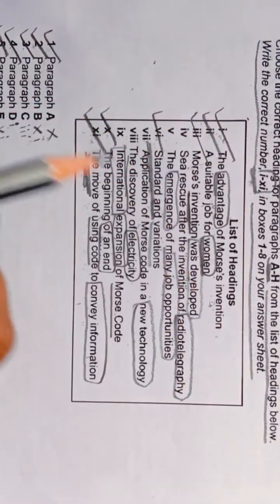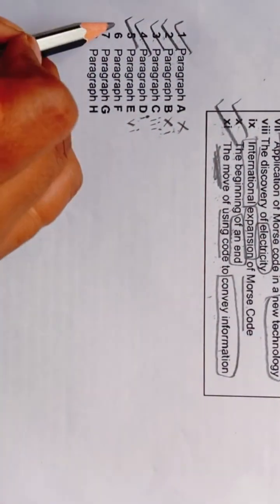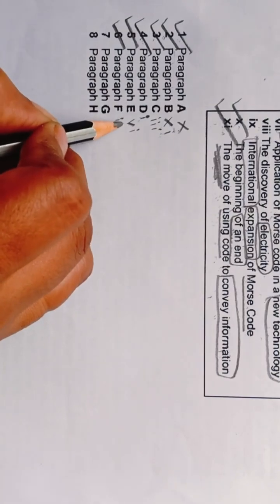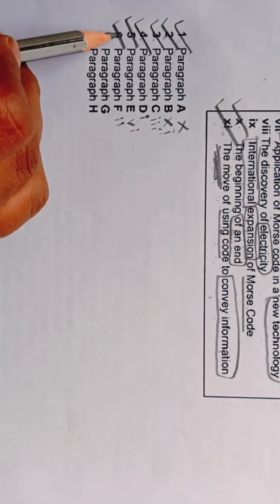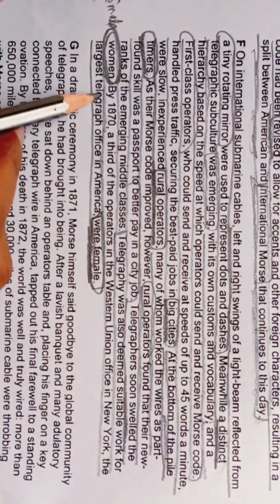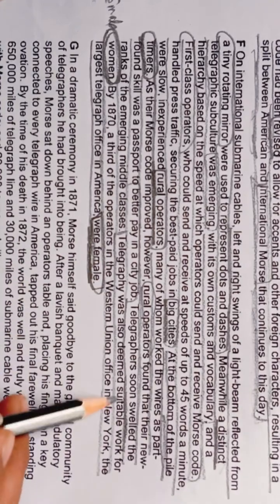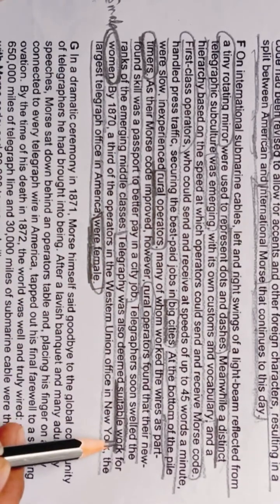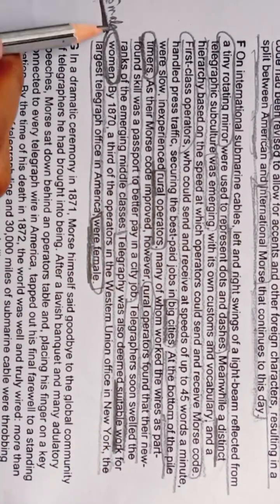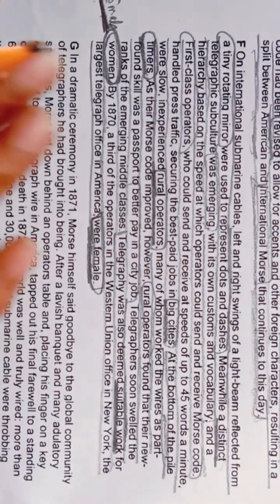This is our answer. We will write Roman number 2 in front of 6 in our answer sheet. I hope you have understood this. We are getting our answer, a suitable job for women. We are getting our answer from here: telegraphy was also deemed suitable work. So this is our keyword, suitable work for woman or female. I hope you have understood this.